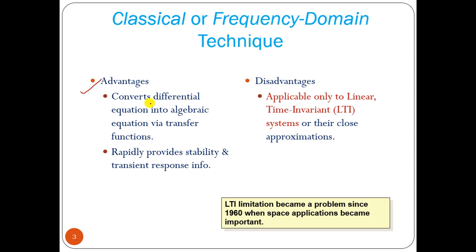Any system represented by a differential equation can be converted into an algebraic equation via the transfer function, applying the Laplace transform. Using the transfer function, the Laplace transform of output by input when initial condition equals 0 for a linear time invariant system, we can rapidly provide the stability of the system and find out the transient response information.